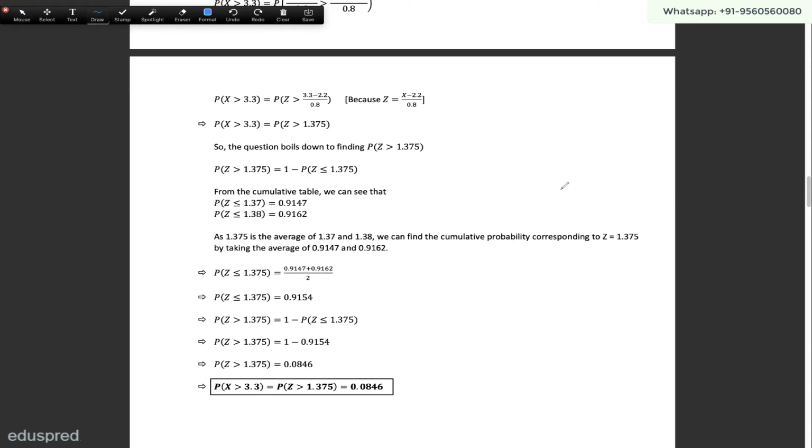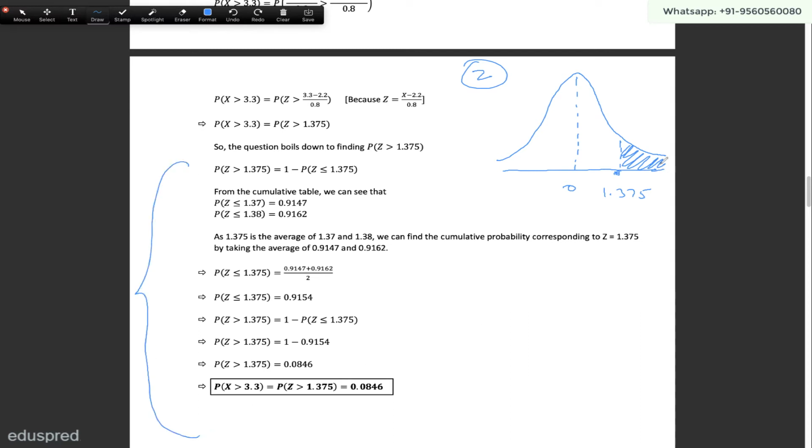You can use whatever z table you are given and whatever z table you feel comfortable with. But if you want to visualize it, the standard normal distribution looks like this. We have 0 over here, this is for z. Then we have to figure out the probability that z is greater than 1.375. 1.375 will be somewhere over here. That means we have to figure out this area. Let me take you through the steps that I followed to figure out this probability. The probability that z is greater than 1.375 can be written as 1 minus the probability that z is less than or equal to 1.375.